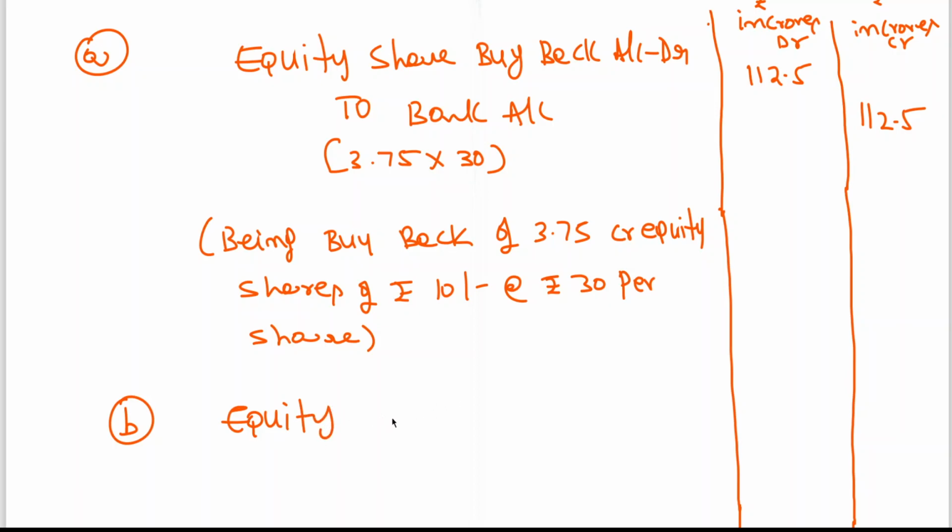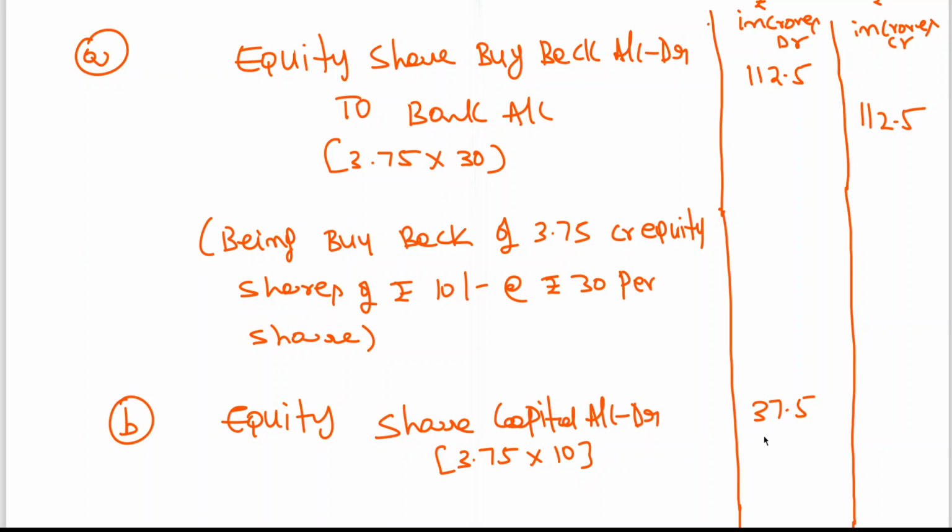Equity share capital account debit. Now, nominal value, no? Equity share cancellation of buyback is nothing but cancellation. Cancellation is always at nominal value. 3.75 crores into 10 rupees, 37.5 crores. And I told you, the excess amount over nominal value is a loss, no? That is to be adjusted to securities premium. Securities premium account debit.